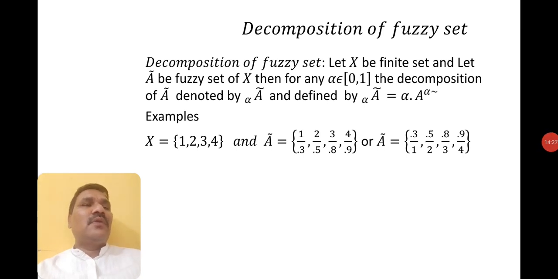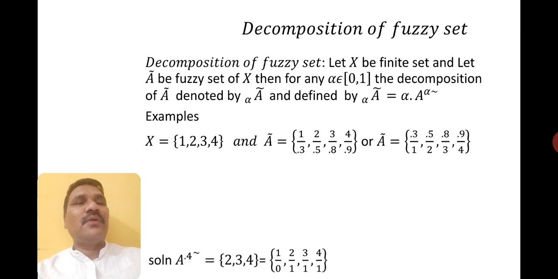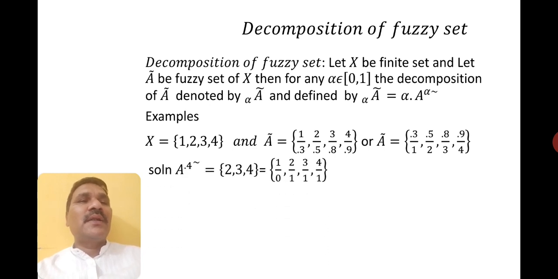Please go through here. You see that fuzzy set A I wrote in two manners. Whichever is convenient you can take, but it does not make any changes. The denominator part you can write as the numerator part, and the numerator part you can write as the denominator part, no problem. So let me try to understand what this decomposition of fuzzy set is.